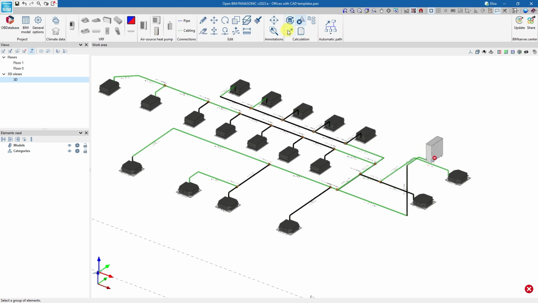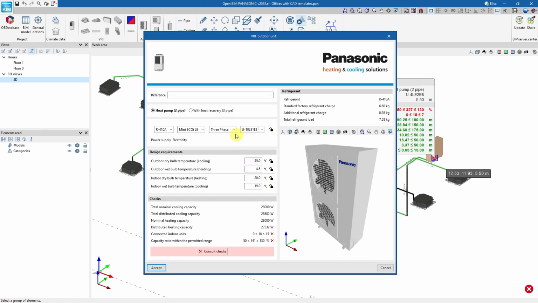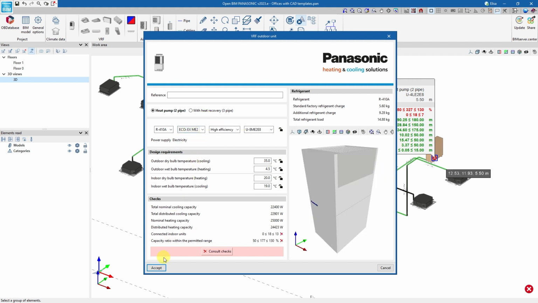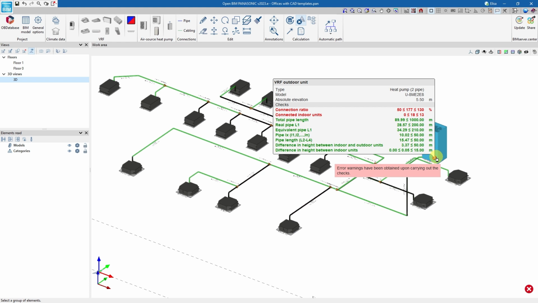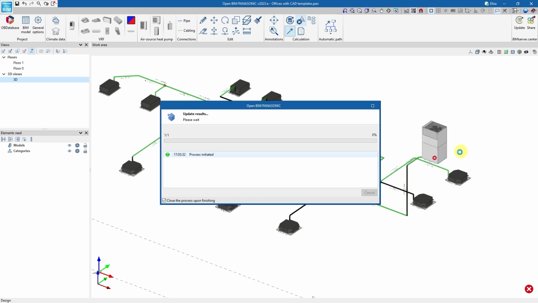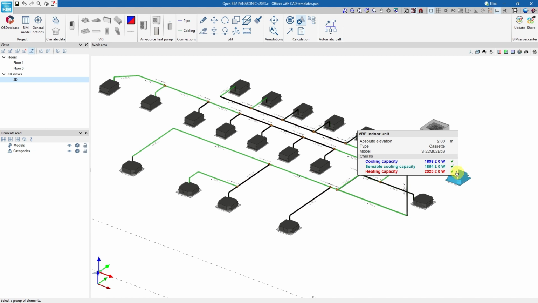With sizing, the program selects the indoor and outdoor unit models that meet the requirements of the system. In the example, even when selecting the largest model from the selected range, it is still insufficient. We therefore choose a range with higher capacity models. We update the results to check that the chosen model is sufficient. If not, we click on Sizing again so that the program chooses another model. Now it has selected Model 12, and all checks are shown in green. The indoor units have not changed when the thermal loads are set to 0.